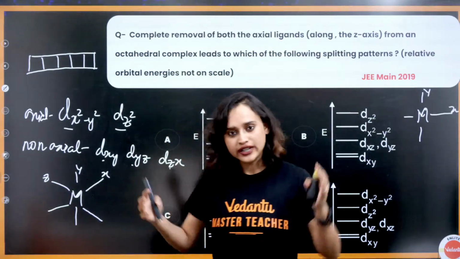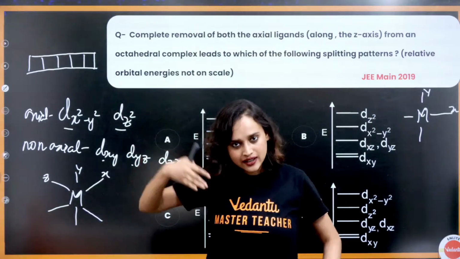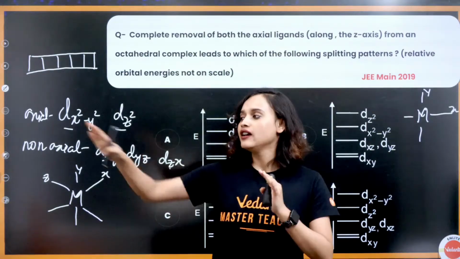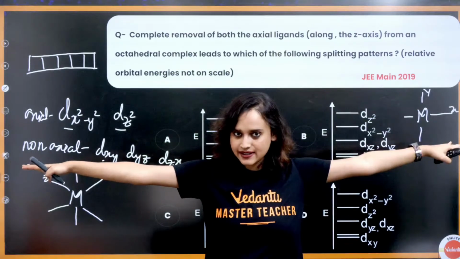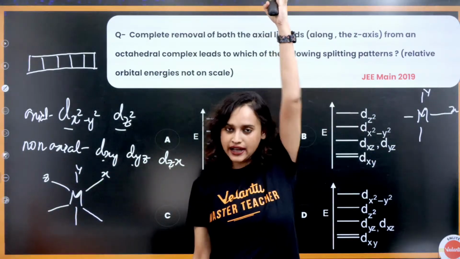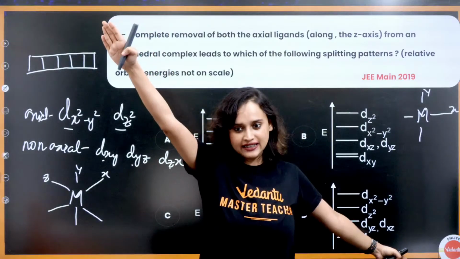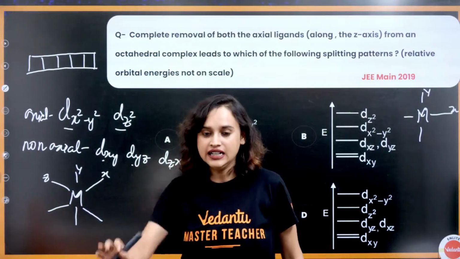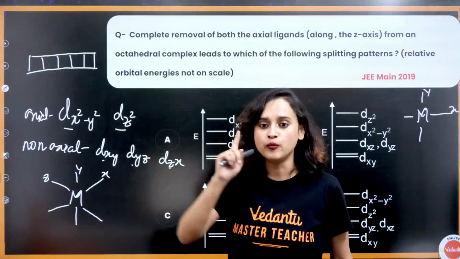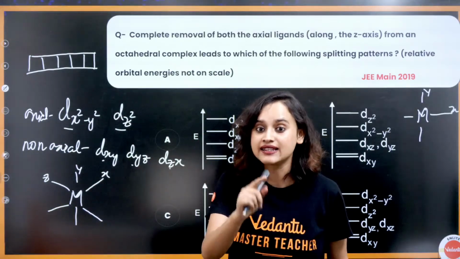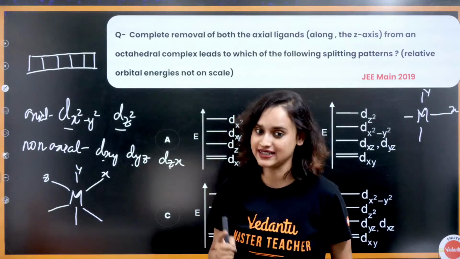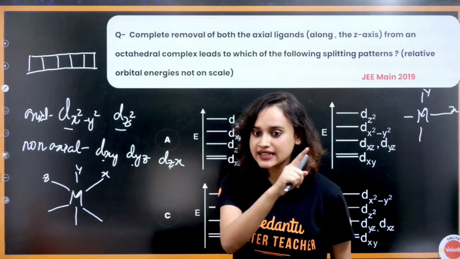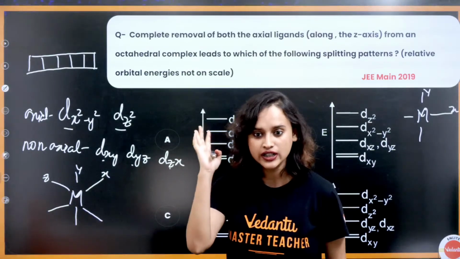So from 6 sides, there will be ligands approaching. 6 sides means X, minus X, Y, minus Y, Z, minus Z, right? Now, the question says complete removal of both the axial ligands along the z-axis. Along the z-axis, both the axial ligands have been removed.